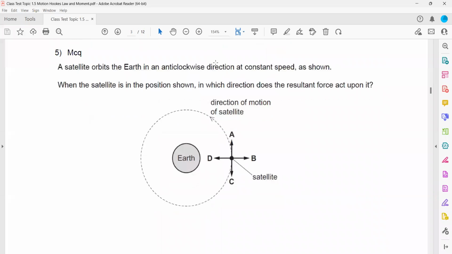When an object is moving in a circular path, it's always accelerating. And what is the direction of the resultant force? The direction of the resultant force is always acting towards the center. If I say the object is at this point, what is the direction of the resultant force? Towards the center. So it is independent of the position of the object. If an object is moving in a circular path, the resultant force is always directed towards the center.